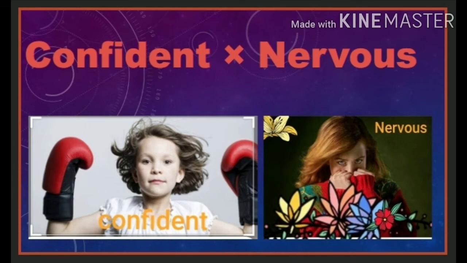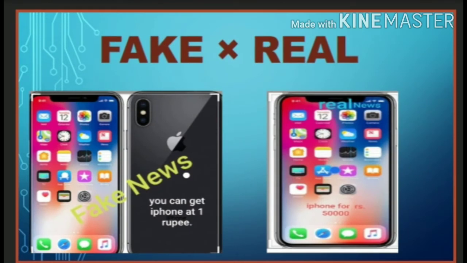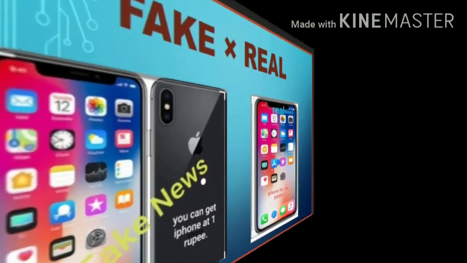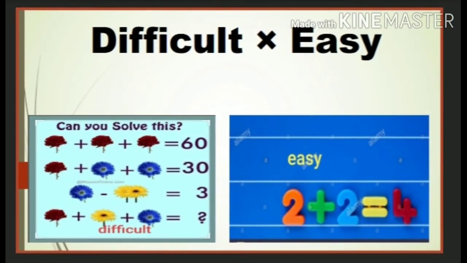Fake, real. iPhone for 1 rupee. It is fake news. You can get an iPhone for its real price. It is real news. Difficult, easy. The first sum is difficult. The second sum is easy.